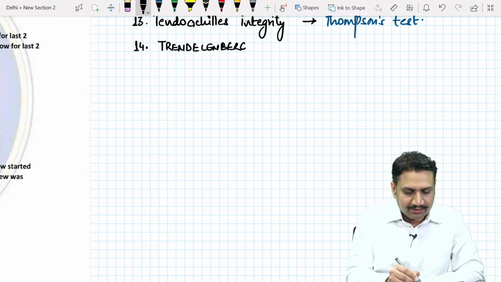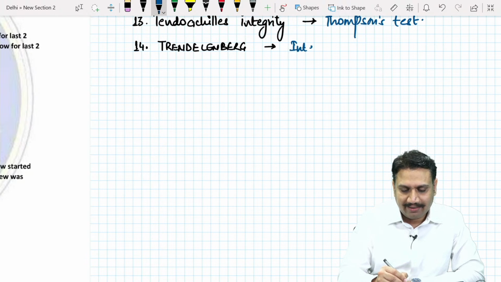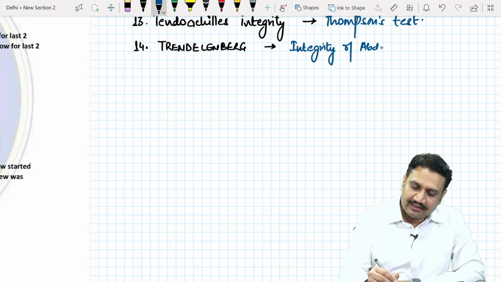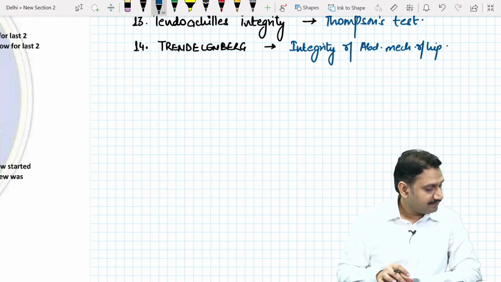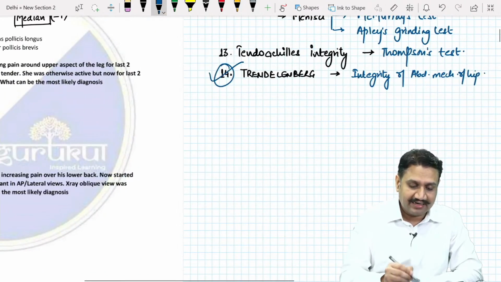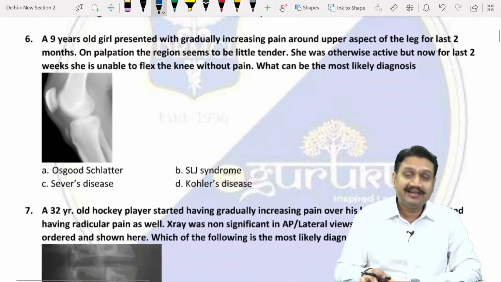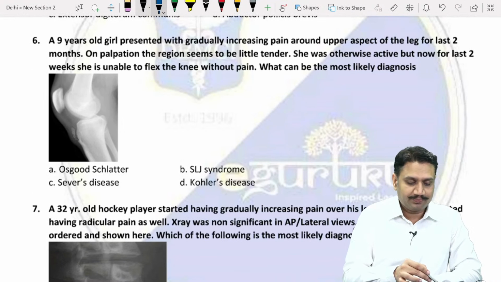So Trendelenburg, you all know it is done for what? To test for the integrity of the abductor mechanism of the hip. So that is your Trendelenburg test. All right, that is again a very, very important test and has been asked 2 to 3 times in the past few years. Okay, next is a very interesting and important question.